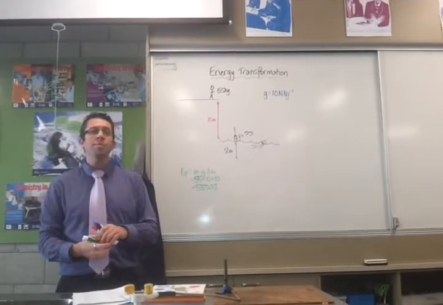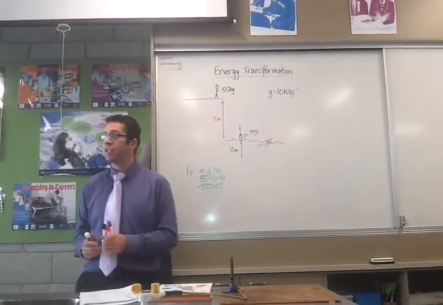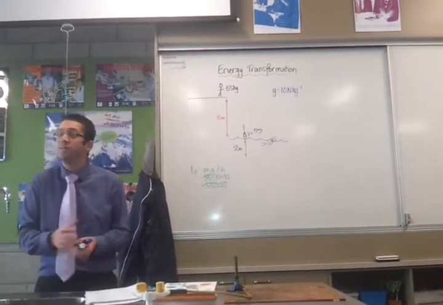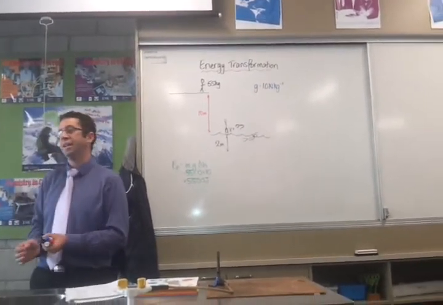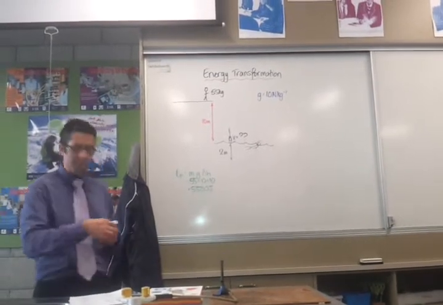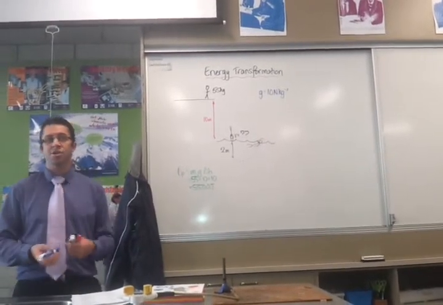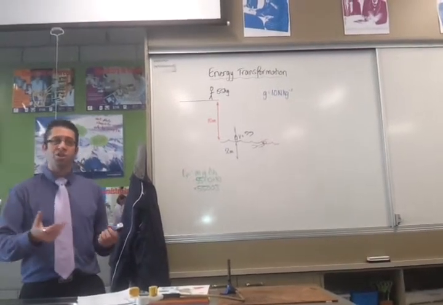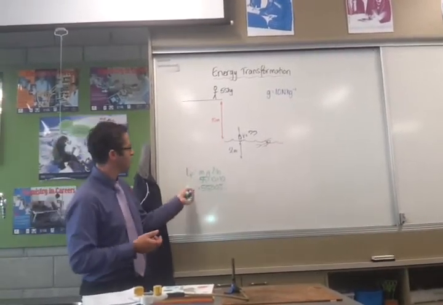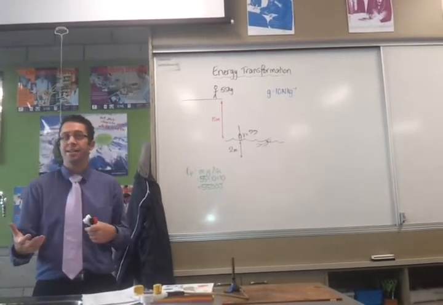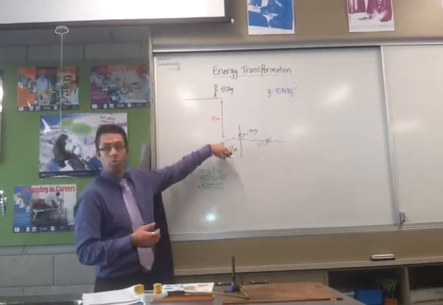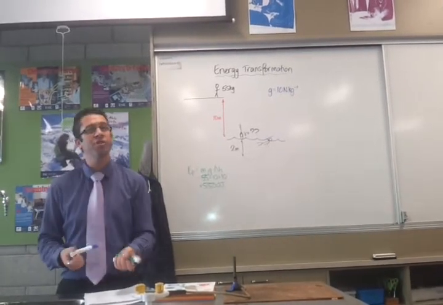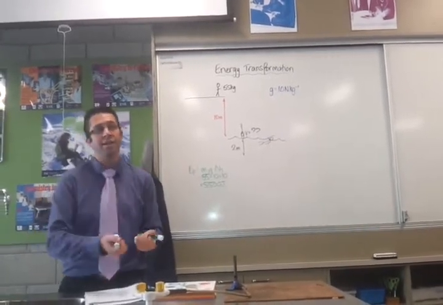Now, we're going to have to make an assumption to be able to do anything with this. The assumption is not actually correct, but at level 1 and actually level 2 physics, we make this assumption anyway. We're going to assume that no energy is lost due to friction. The force of friction would actually cause this person to lose some energy as heat before he or she hits the water. We're going to assume that isn't there. That's a key assumption that you have to put into your discussion to get excellence.